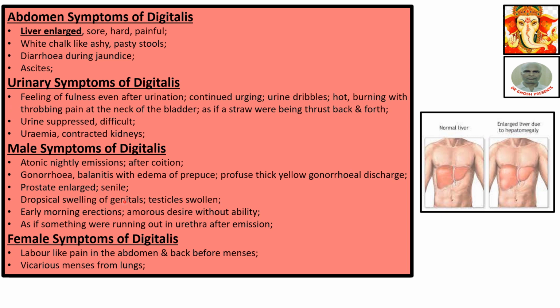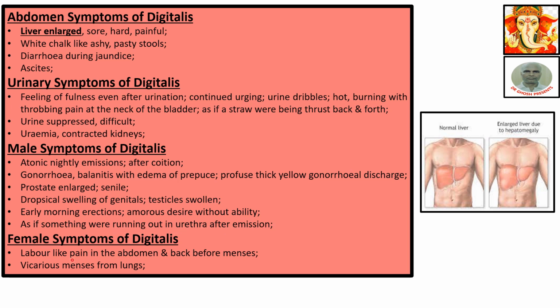Dropsical swelling of genitals, testicles swollen, early morning erections, amorous desire without ability. In case of an old person it is seen. Amorous desire but there is no ability. As if something were running out in the urethra after emissions. Emission means emission of sperms. That emission is gone. Then sensation of something running out in the urethra.